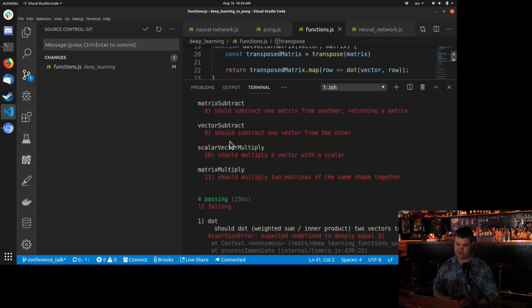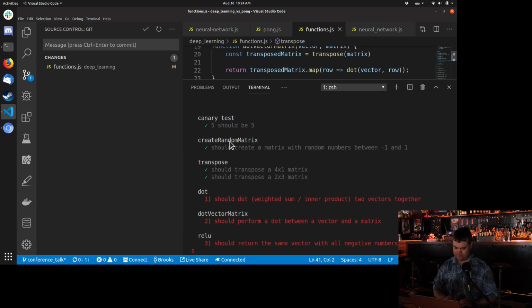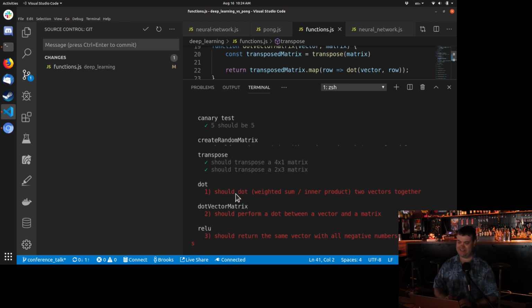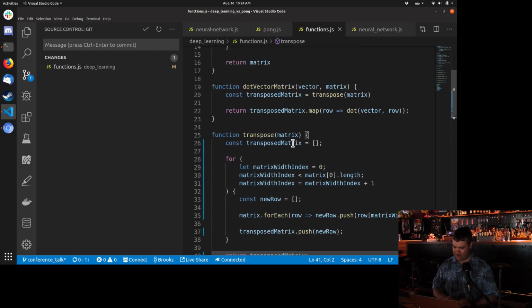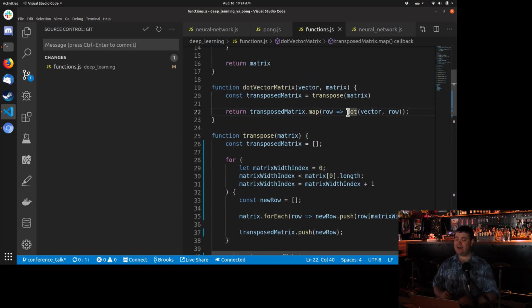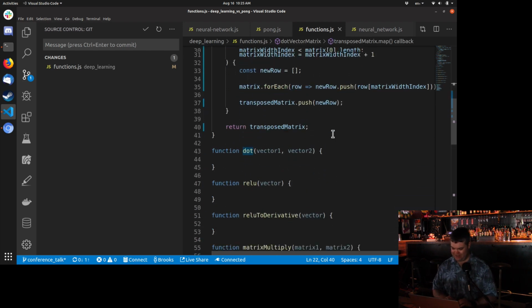Oh, that was the dot vector matrix. You know what? I bet it worked, and I looked at the wrong test. All right. What else are we missing? Oh, right. The actual dot function. We need to write that too.